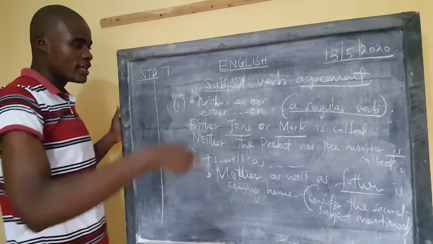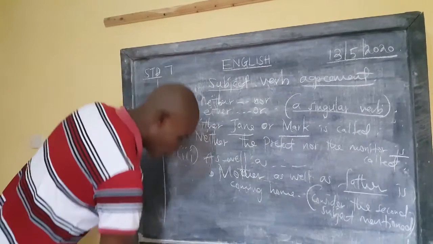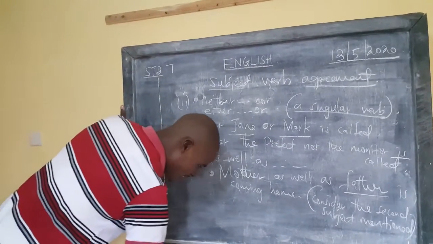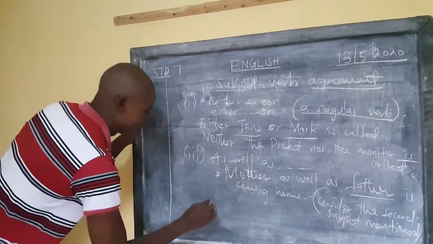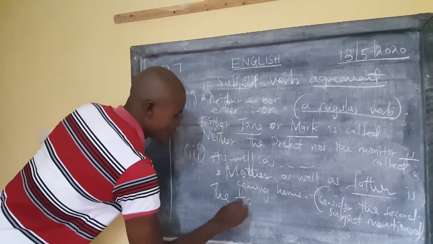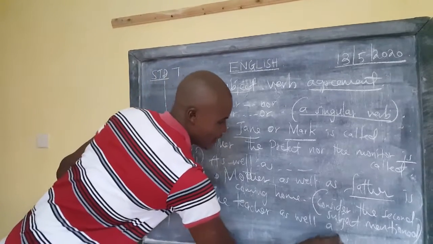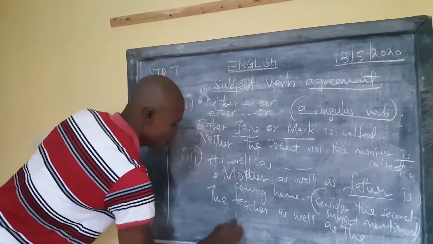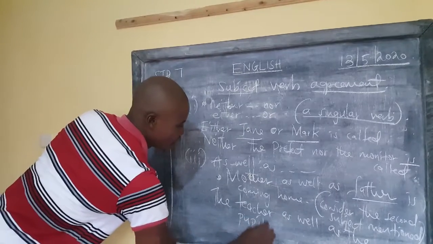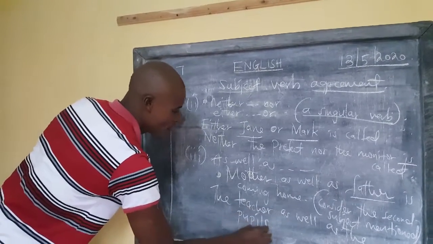Let us look at the case where the second subject is now plural. For example, the teacher as well as the pupils. You can see one teacher here and many pupils now.